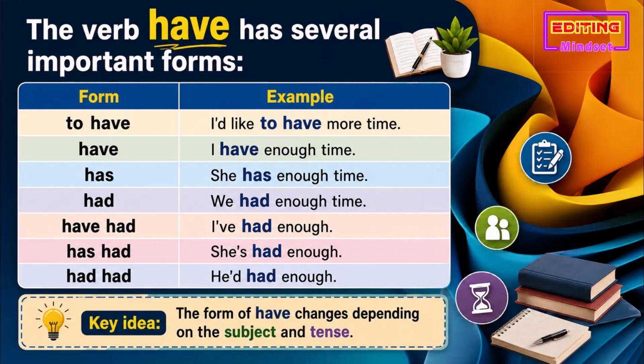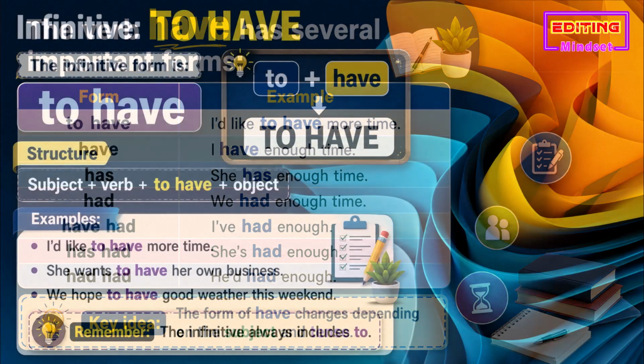Form, example. To have: I'd like to have more time. Have: I have enough time. Has: She has enough time. Had: We had enough time. Have had: I've had enough. Has had: She's had enough. Had: He'd had enough. Key idea? The form of have changes depending on the subject and tense.